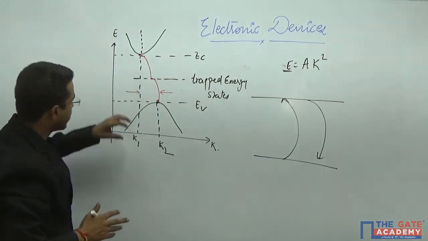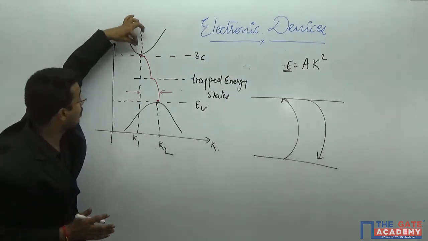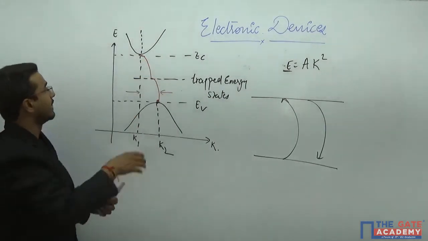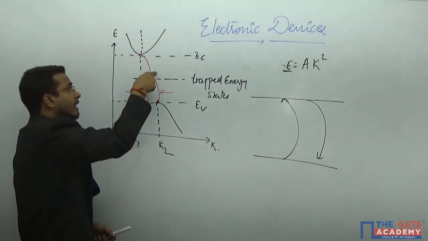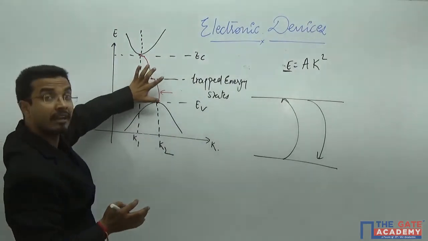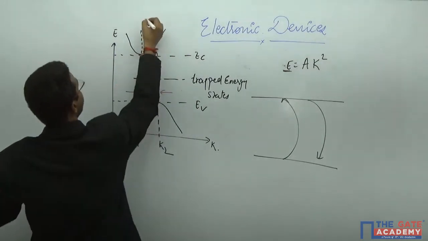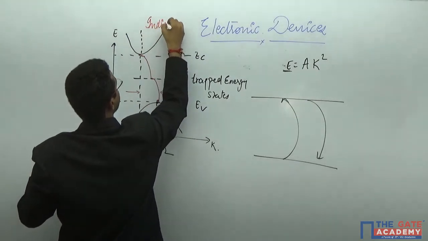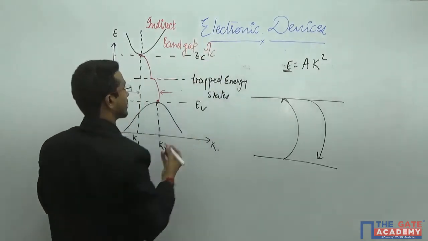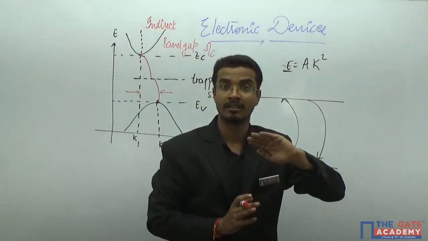Yes or no? In this type of semiconductor, the transition of the electron from the conduction band is not happening directly to the hole location. Now see, it is coming from here to an internal energy state, and then from the internal energy state to this state. Whenever this type of transition occurs in the recombination process, this type of semiconductor is known as an indirect band gap semiconductor, because the transition across the band gap is not occurring directly.